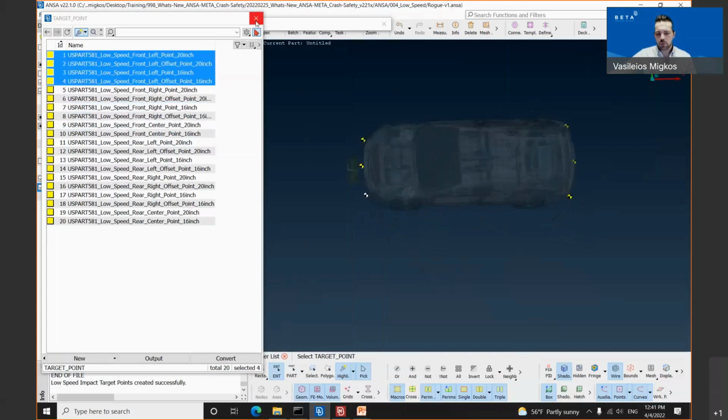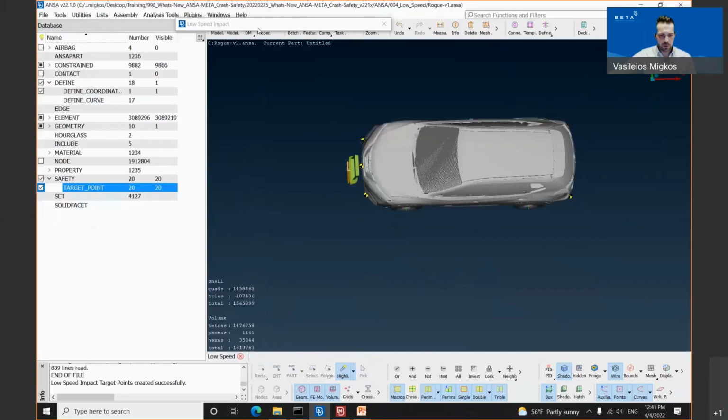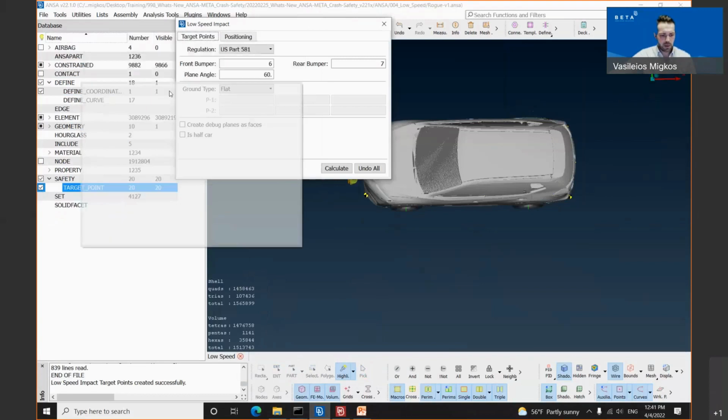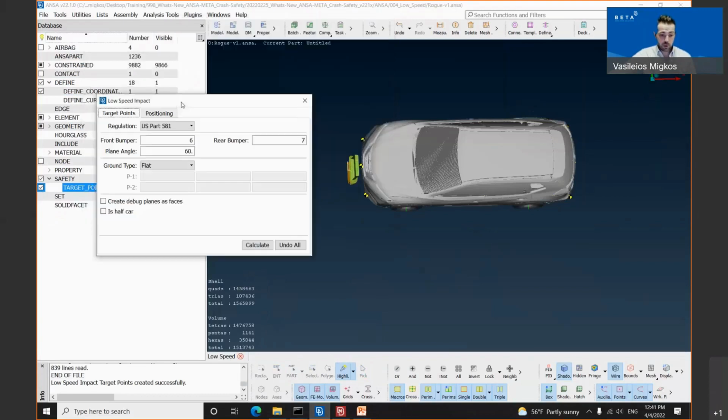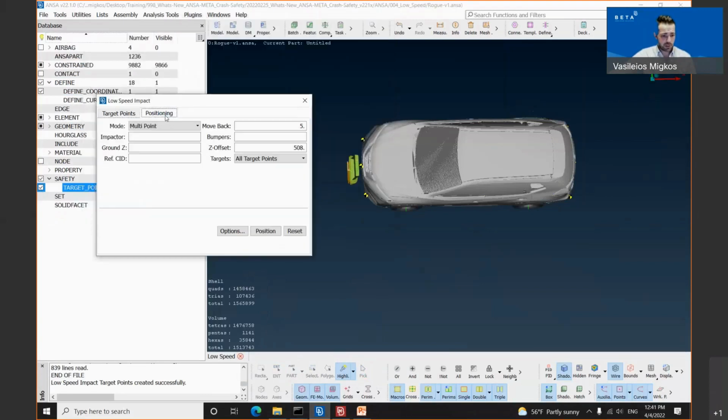Let's say that we will position the impactor on one of these created positions according to the new protocol. The user needs to go to the positioning tab. He has the option to do a multi-position or a single point positioning. We will select the multi-point positioning. The reason why we have inputted the impactor in a new include is exactly this one.